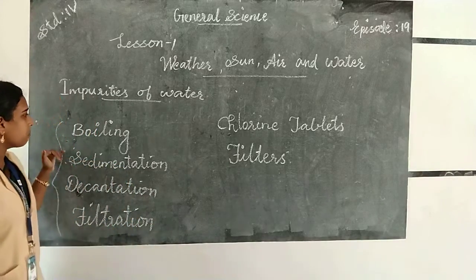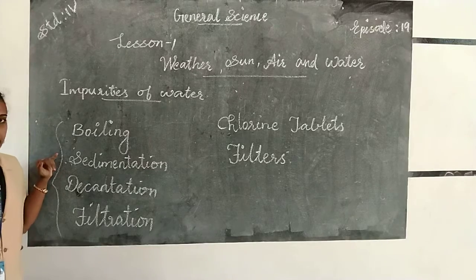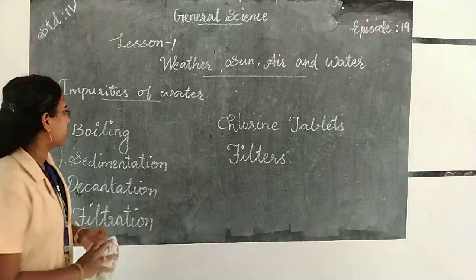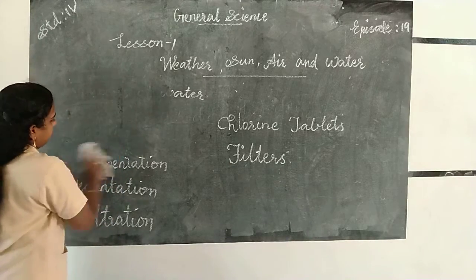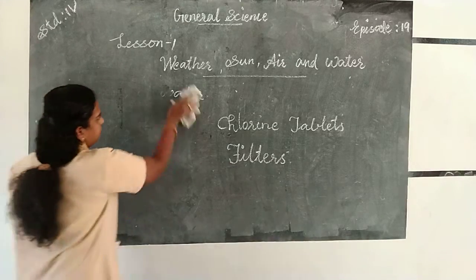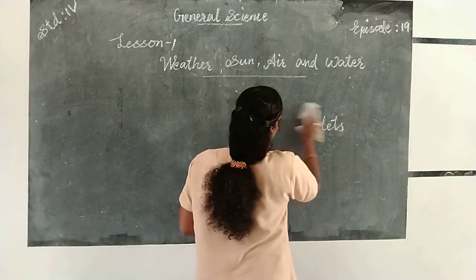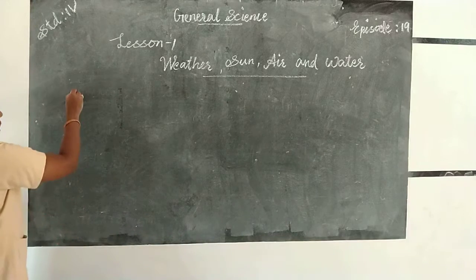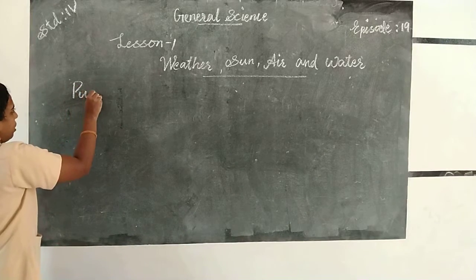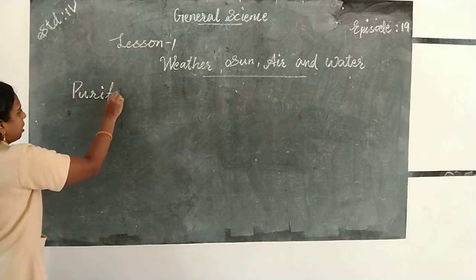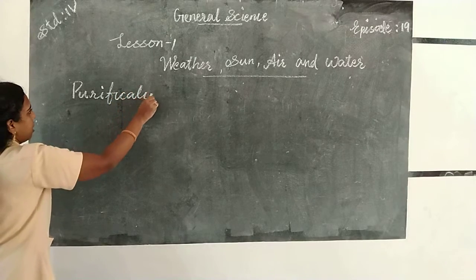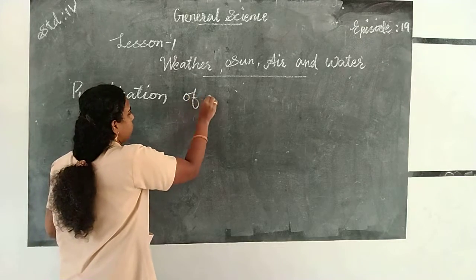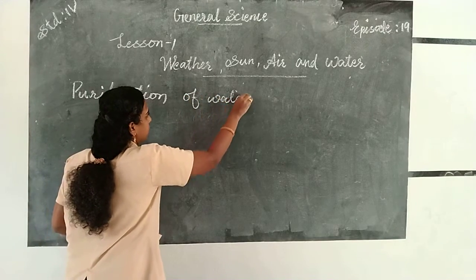So write the spelling of these words in your class book at least 10 times and send it to my WhatsApp. Okay. So purification of water, P-U-R-I-F-I-C-A-T-I-O-N, water, W-A-T-E-R.